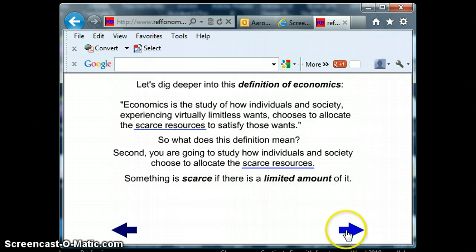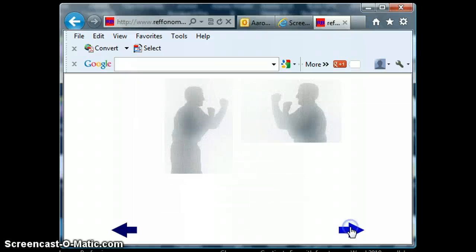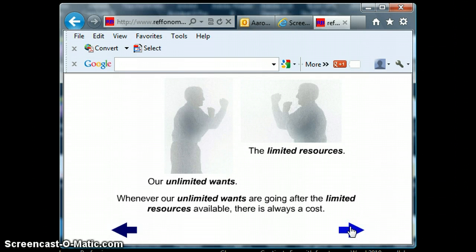Something is scarce if there's a limited amount of it. Well, what in this earth of ours is limited? Everything. Every resource is limited. Every resource, every tree, every grain of sand, every shed of light, everything is limited. And our wants are unlimited. And so it's like they're duking it out, and we have to come to some sort of agreement to use our resources for those wants that we want the most. And so this is the idea of the cost. Nothing is free. Nothing is free in economics.